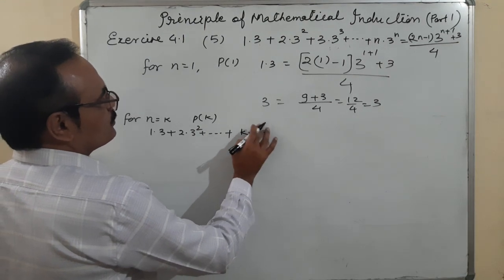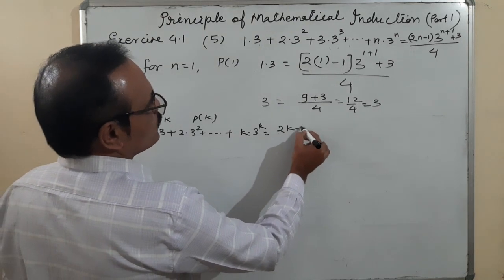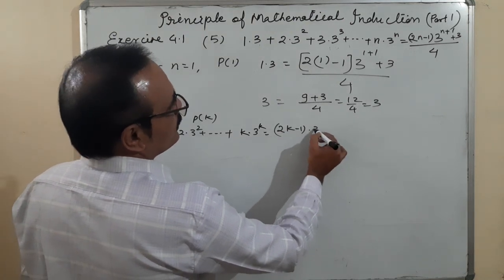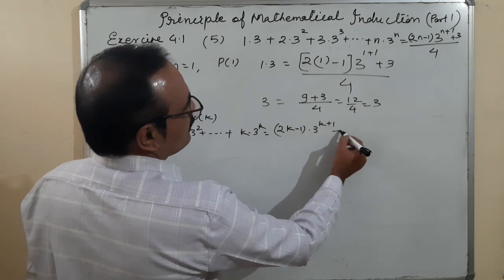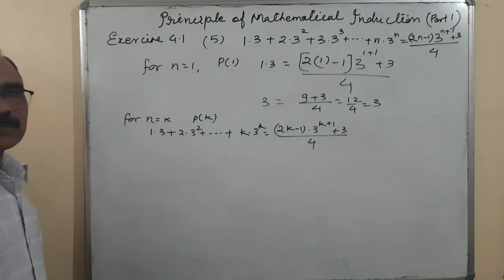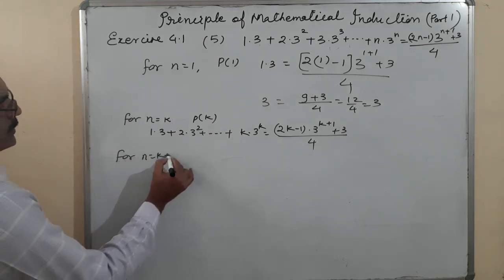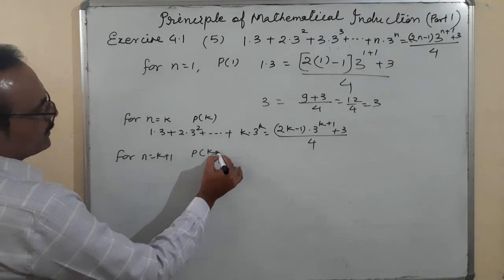So k into 3 to the power k is equal to (2k minus 1) into 3 to the power k plus 1 plus 3 upon 4. Okay.